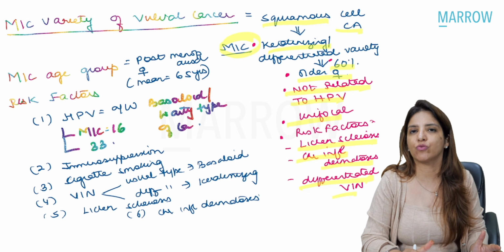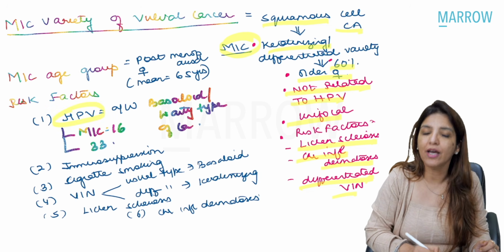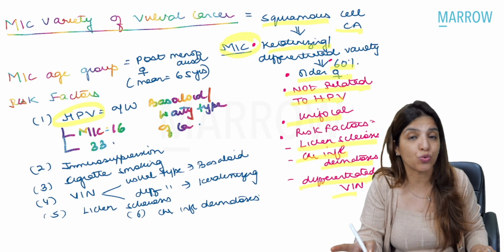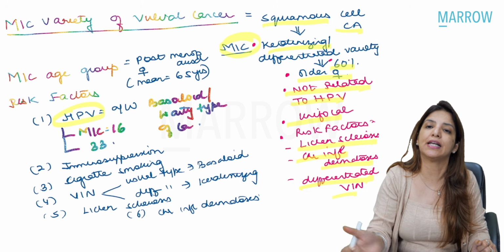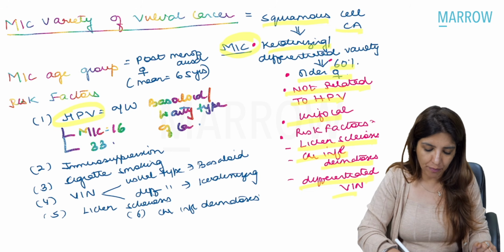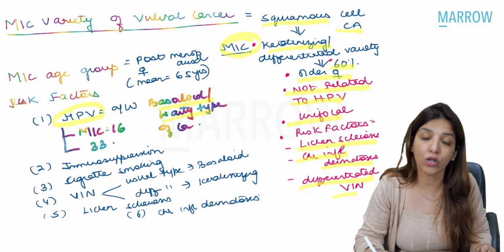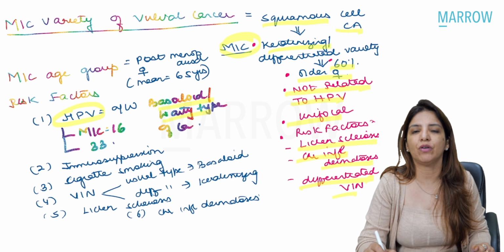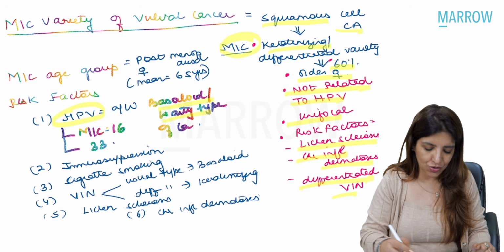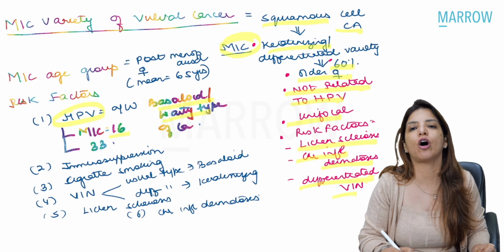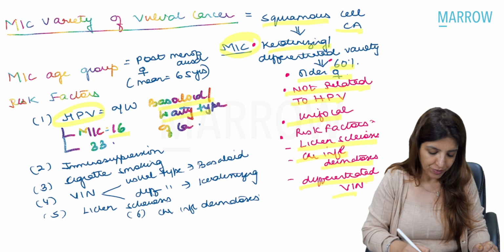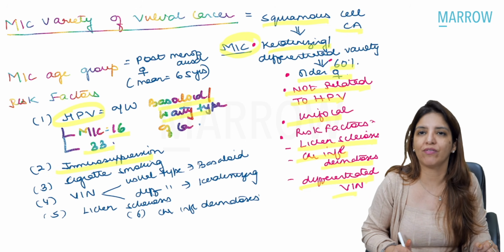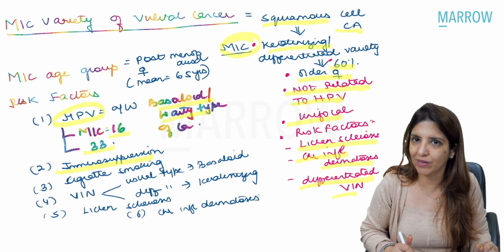Overall, the risk factors for vulval cancer are HPV, human papilloma virus infection. HPV infection is not associated with keratinizing. That means it is associated with the basaloid or the warty variety of cancers. The most common HPV infection which can lead to vulval cancer is HPV 16. The second most common being HPV 33. Then immunosuppression, that is, patients who have HIV, have increased risk of vulval cancer.